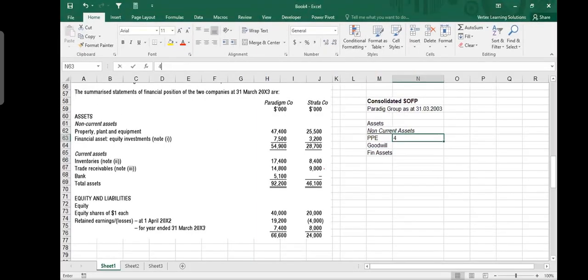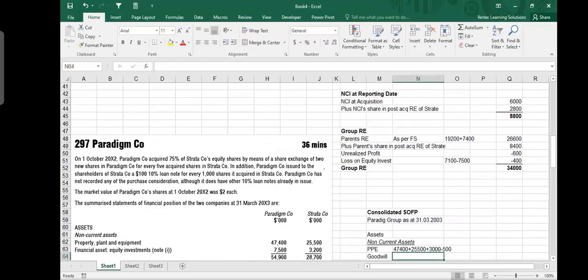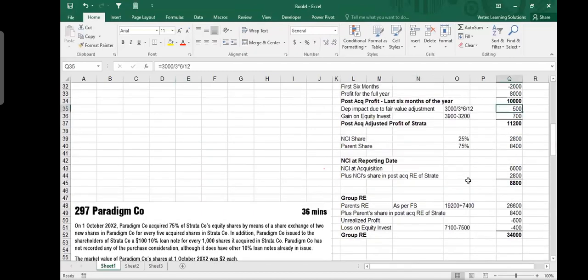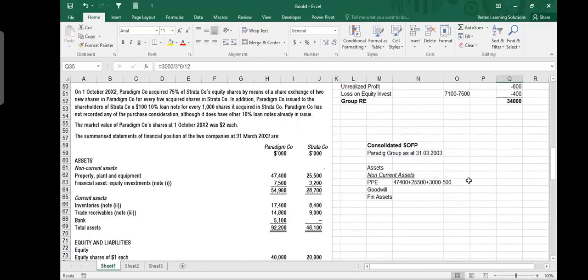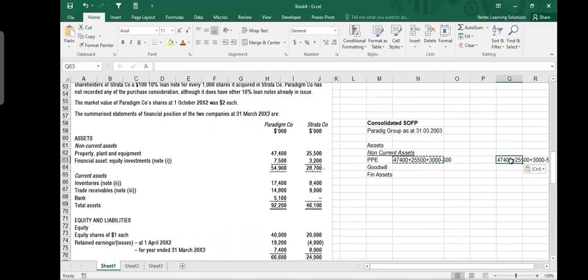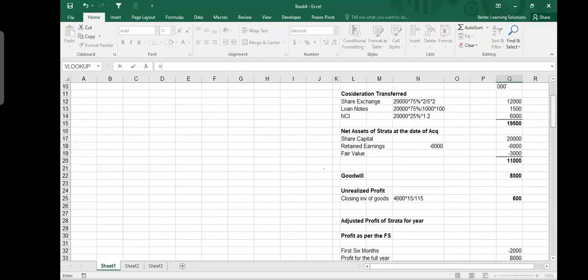So what are the numbers? The numbers are 47,400 plus 25,500 plus that fair value adjustment which you did, and minus the extra depreciation of 500. Fair value adjustment was -3 million because it was not increasing the value of the asset; we were decreasing the value. So we say -3 million, but plus 500 because of that depreciation. So 70,400,000 is your PPE, and your goodwill was, I think, 8.5 million. Yeah, here it is, 8.5 million.